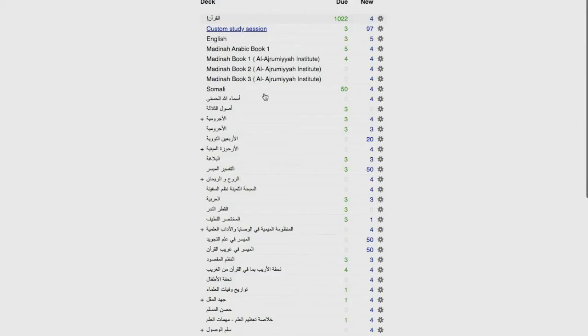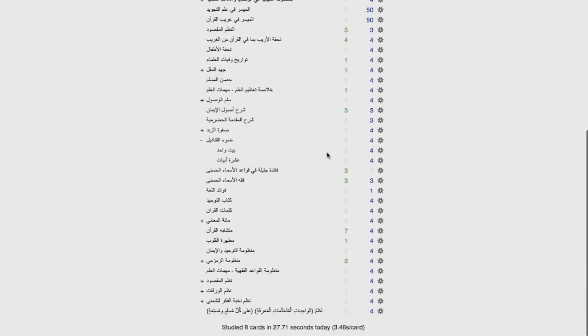So how did I get this here? I got this here because I went and I got shared decks. What you can do with Anki is that you can actually go online, and people share the decks that they've made. So a lot of the decks that I have here, it's not actually me who created them.